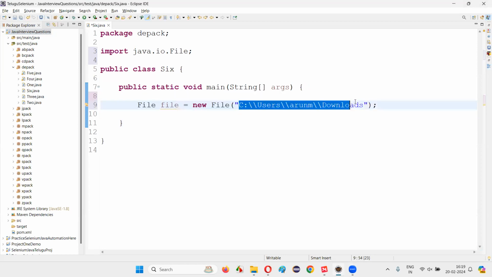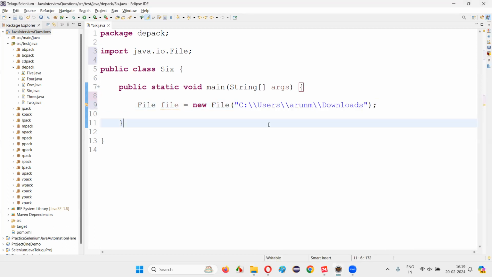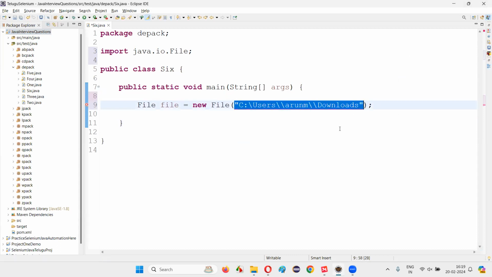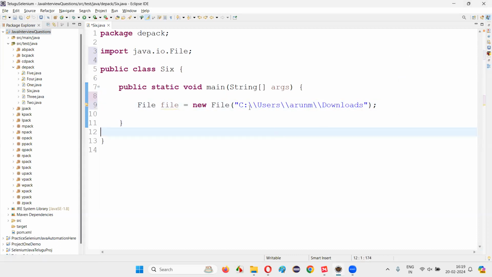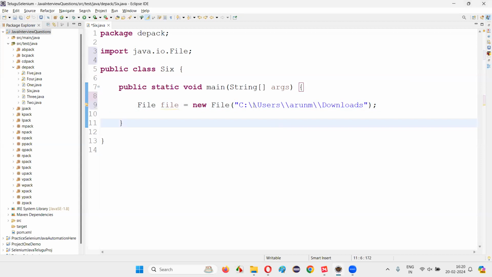and paste it here. The moment I paste that, the single backward slash will be automatically converted into a double backward slash. Why? Because in Java, inside the string text, you cannot provide a single backward slash. If you provide it, you'll get a compiler error like this. String literals in Java will accept only double backward slash. This is an escape sequence, guys. Though there are double backward slashes here, it is representing a single backward slash only. The paths in Java programs should have a double backward slash instead of a single backward slash, where a single backward slash in the string literal is not accepted and will give you a compiler error.